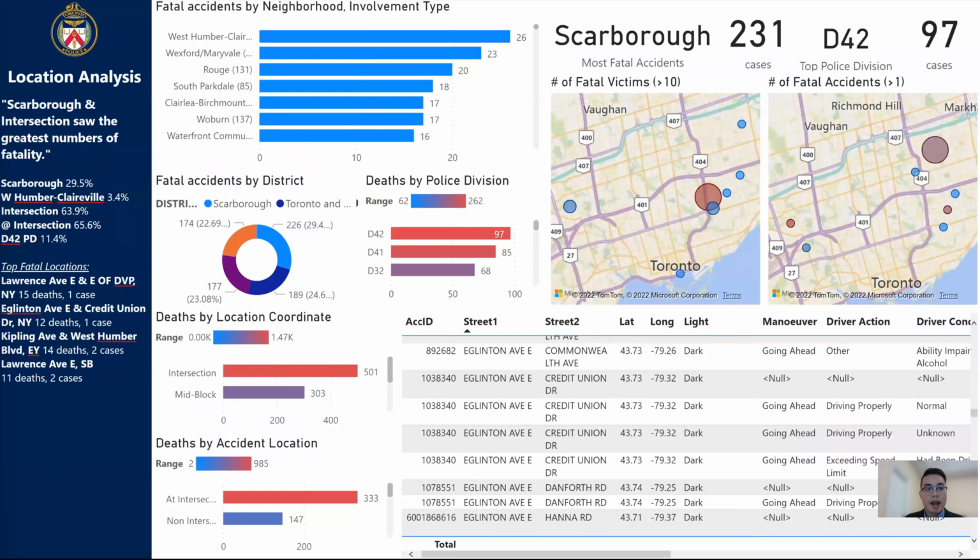Regarding the location analysis, Scarborough and intersections saw the greatest numbers of fatality. For example, Scarborough accounts for nearly 1/3. West Humber-Clairville neighborhood accounts for around 3%. Intersection and at intersection area each account for around 2/3 of cases.